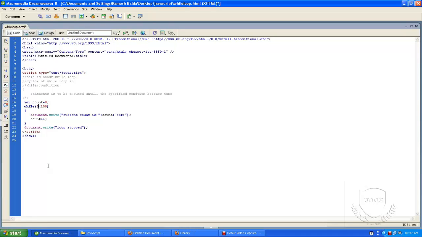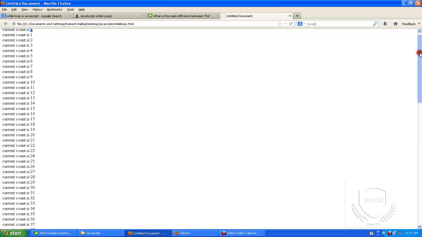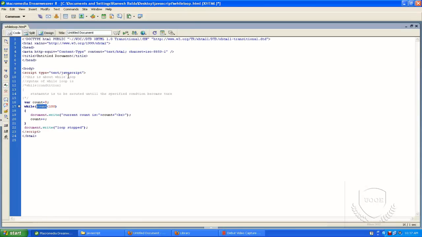If you see the records here, they are specified from 0 to 99, because 99 is less than 100, which is true.